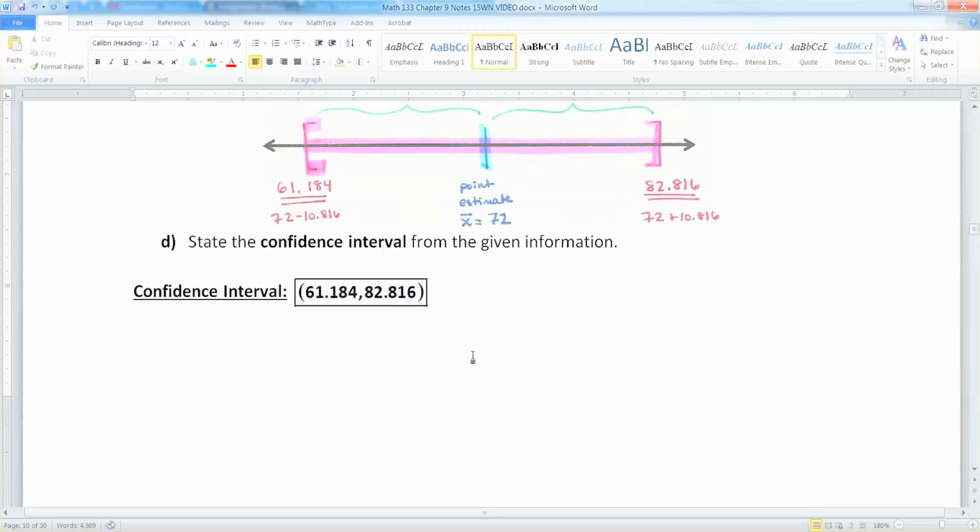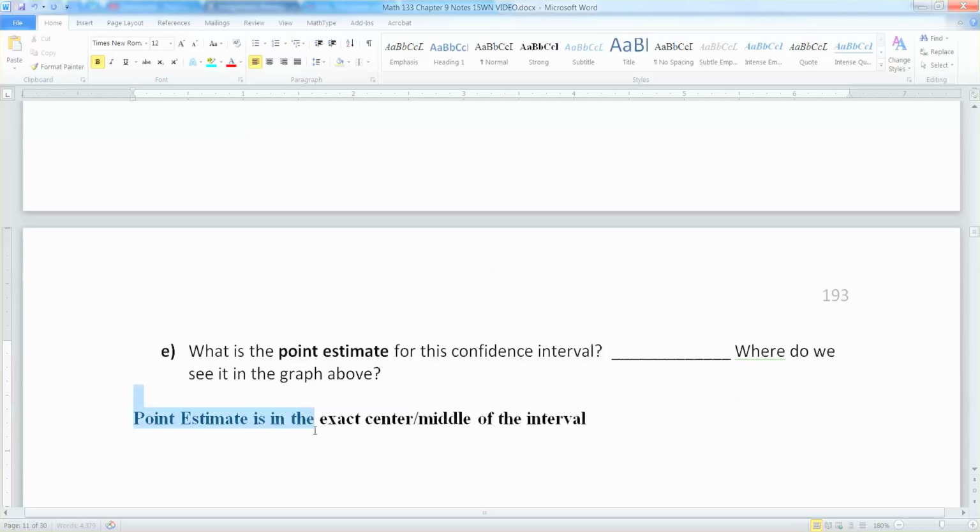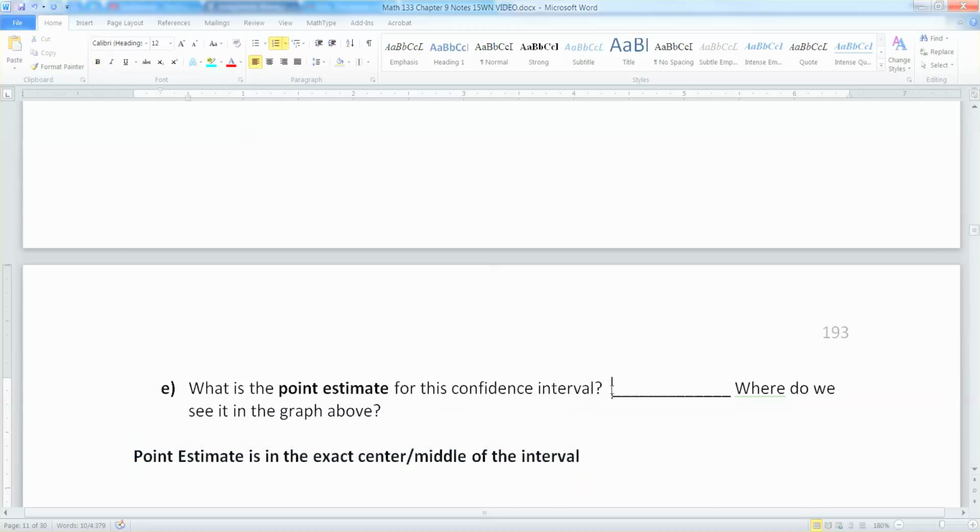So the next question asks us, what is the point estimate for this confidence interval? Well, the point estimate is the center of the interval, so that's what we're going to see. The point estimate is in the exact center, the middle of the interval, right? I don't like that font at all. There we go. Okay. Now, what was it?